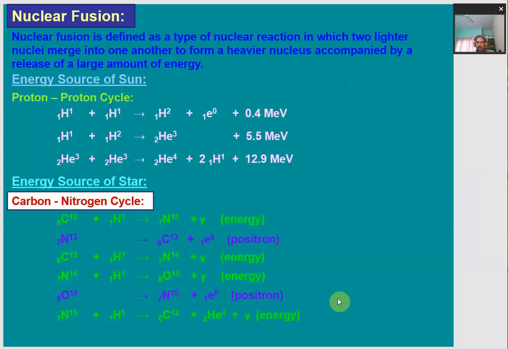So it depends upon the wisdom of the people who make use of this energy, either in a positive way or in a negative way. So this is about nuclear reactions and this chapter on atoms and nuclei. That's all. Thank you.